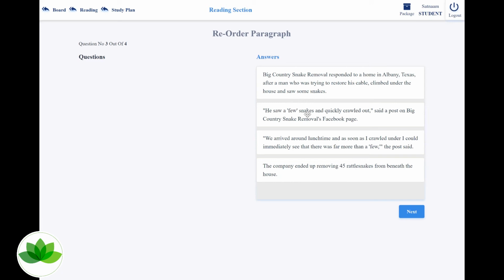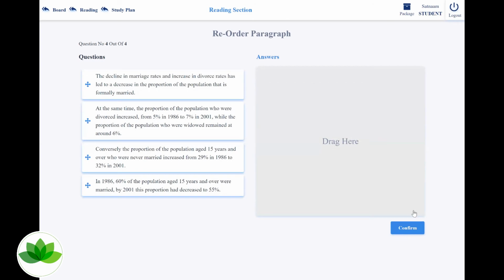He saw a few snakes and quickly crawled out. Set a post on Big Country Snakes Removal's Facebook page. We arrived around lunchtime, and as soon as I crawled under, I could immediately see there was far more than a few. The company ended up removing 45 rattlesnakes from beneath the house.